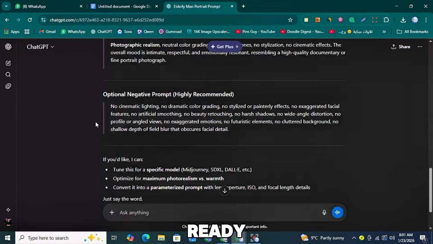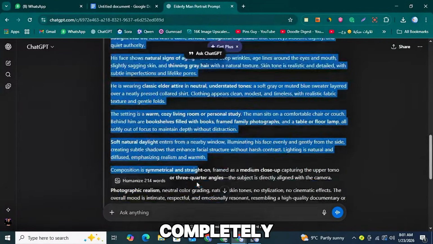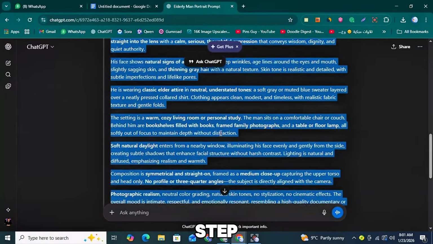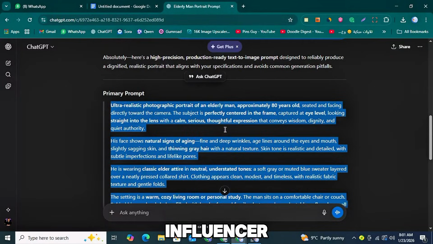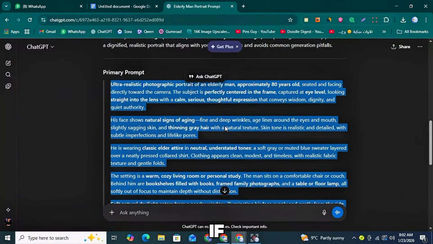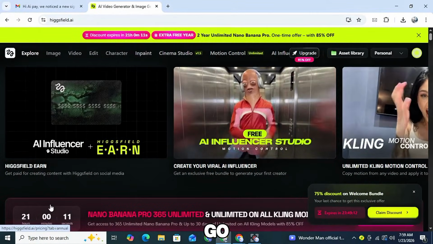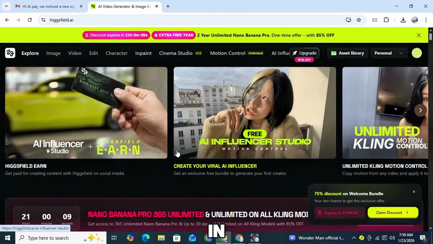Once the prompt is ready, make sure to copy the full prompt completely, as it will be used in the next step. Even if you do not generate a prompt, you can still create an influencer. First, copy the prompt if you have one. After that, go to Higgsfield, sign up, and log in.